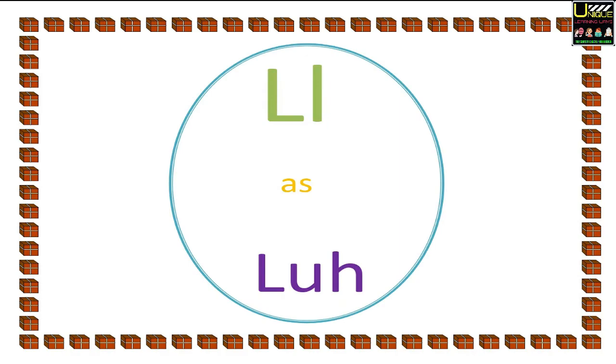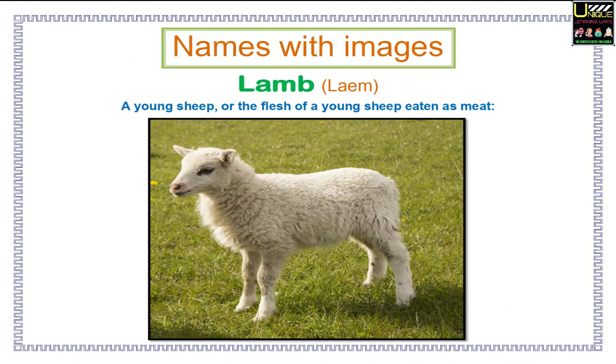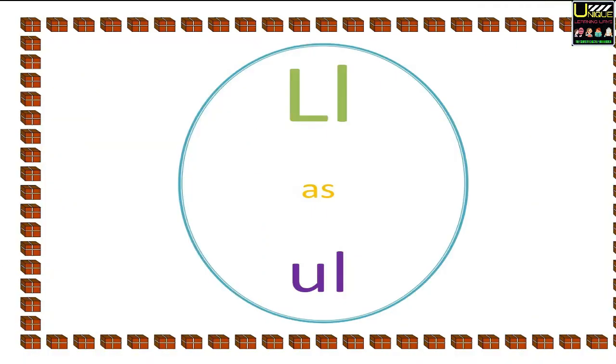L as L. Names with images. Here you will see a word with its pronunciation, explanation, and an image. Lamp. A device for giving light, especially one that has a covering or is contained within something. Lamb. A young sheep or the flesh of a young sheep eaten as meat.